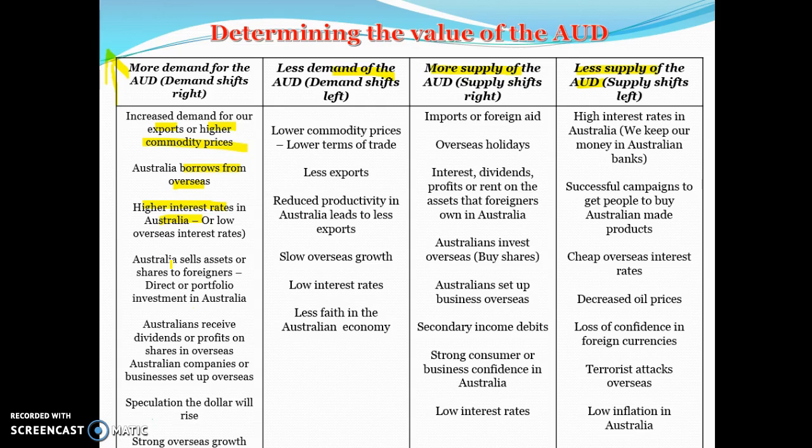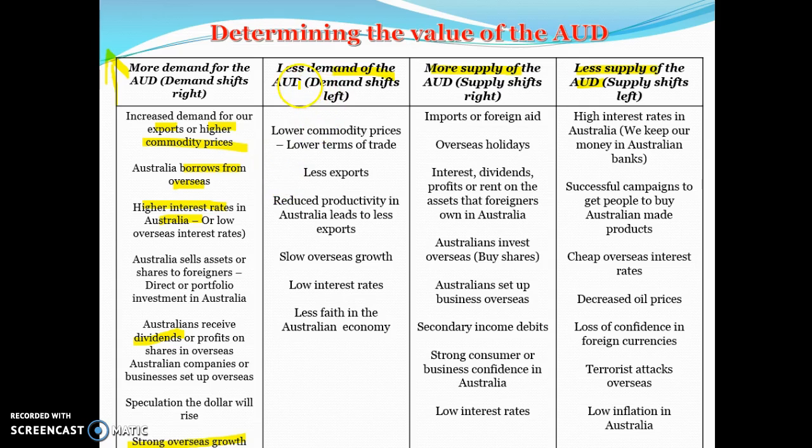Australians receive dividends on profits. So we have shares overseas, they pay us a dividend. That's Australian demand for the Australian dollar. Speculation the dollar will rise, people will want to buy it now. Strong overseas growth also leads to the dollar appreciating because we export more.